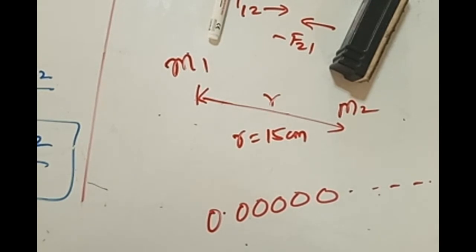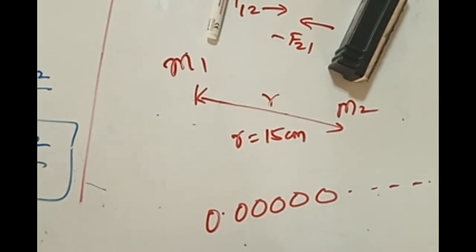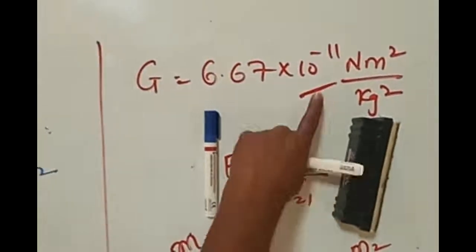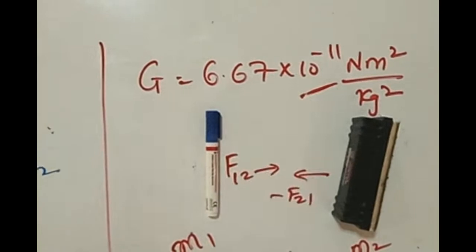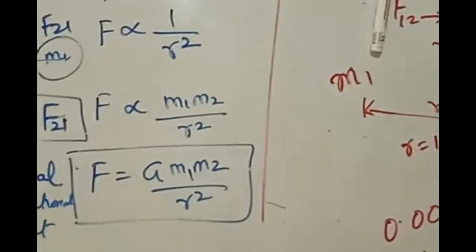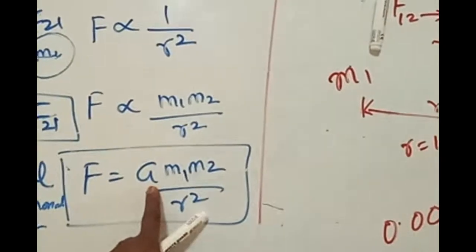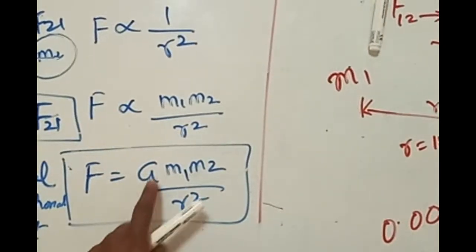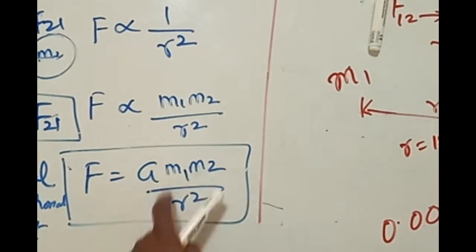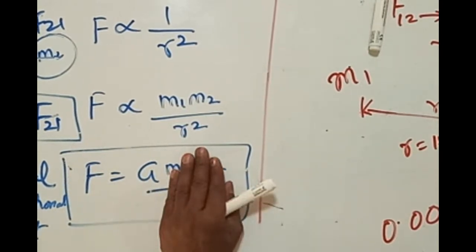That force is going to be small because of the presence of capital G, and this capital G is a verified value. There is also a way how to do that, we see that in the next class. In the equation F is equal to G m1 m2 by r square, G is of the order of 6.627 to the power minus 11. If you take 1 kg and 1 meter, all this becomes one only. How much is the force now?